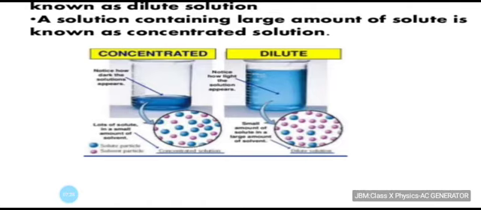You can see in the concentrated solution the number of solute particles is more. The number of solute particles is shown by the blue dots. While in the dilute solution the number of solute particles is less. Small amount of solute in large amount of solvent, that is a dilute solution. A large amount of solute in a small amount of solvent, that is a concentrated solution.